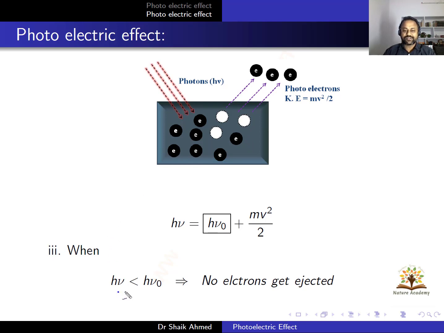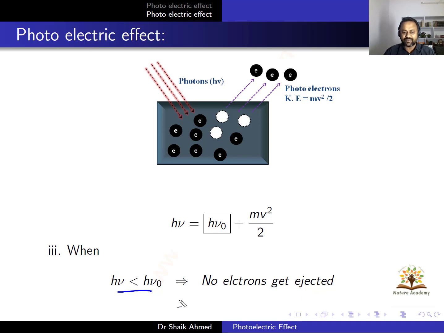if hν is less than hν₀, what is hν? Photon energy less than the work function. No electrons get ejected, whatever be the number of photons. The number of photons is nothing but the intensity. Whatever be the intensity of the photon, if hν is less than hν₀, no electrons get ejected.